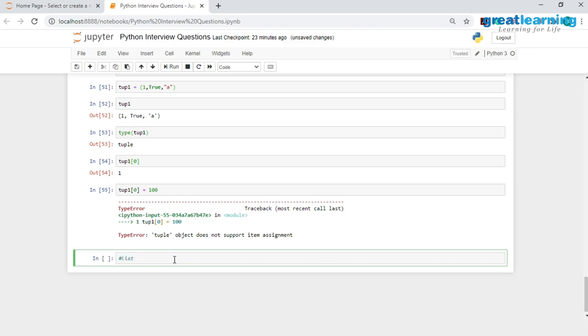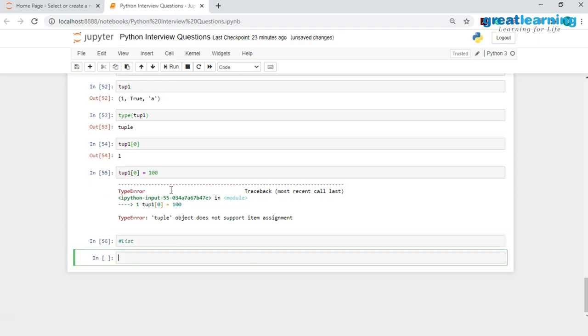Now after this we will go ahead to the next data structure in Python, which is a list. The difference between tuple and list is, while a tuple was immutable, a list is mutable, which means that once you create a list, you can either add new elements or modify the existing elements which are present in the list. And also you create a list using square braces. So let me create this list called L1, and inside this I will store a bunch of values.